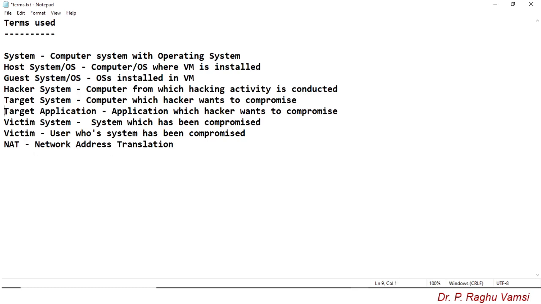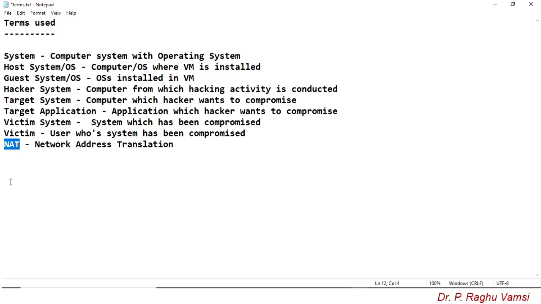Next one is target application, which means the application which hackers want to compromise. Victim system: a user or system becomes a victim once the system is compromised. So victim system means a system which has been compromised. Next is victim. Victim means the user whose system has been compromised.